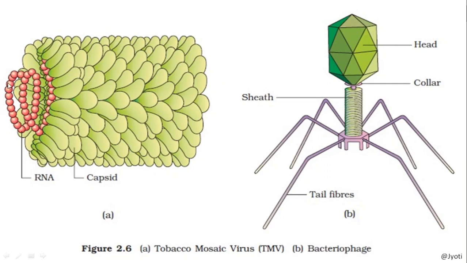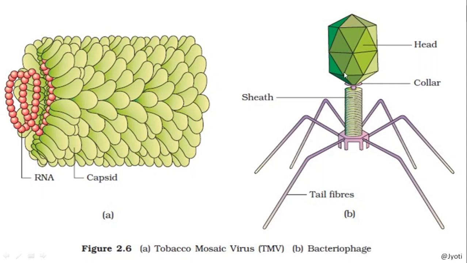Here you can say that RNA is the genetic material because it is a plant virus, and this is the capsid. Protein capsid consists of the capsomere. This individual unit is called capsomere. So this is another virus, this is an animal virus, where also the protein coat is there and they have a definite shape. It is differentiated into head, then your middle piece, and the tail.